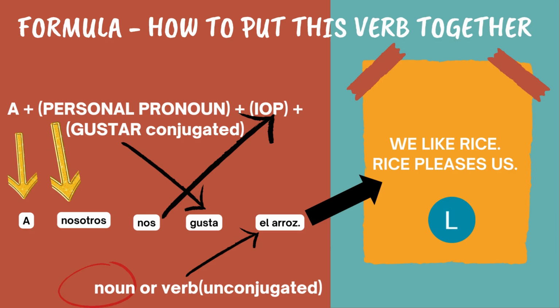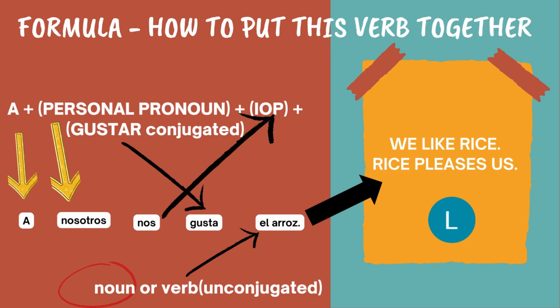Then you add the IOP that belongs to that pronoun. Then you conjugate the verb gustar. And at the bottom, you either choose a noun or you choose an unconjugated verb. Not both, one or the other. That's the last part of the formula.